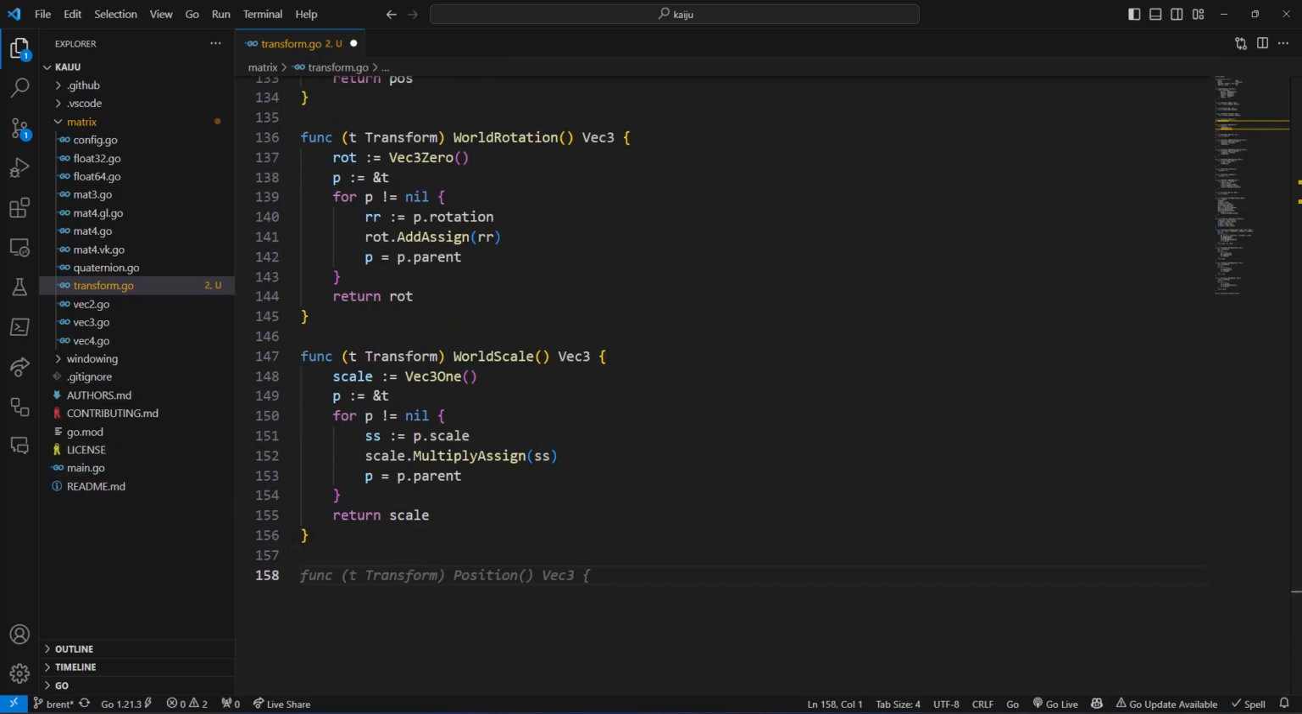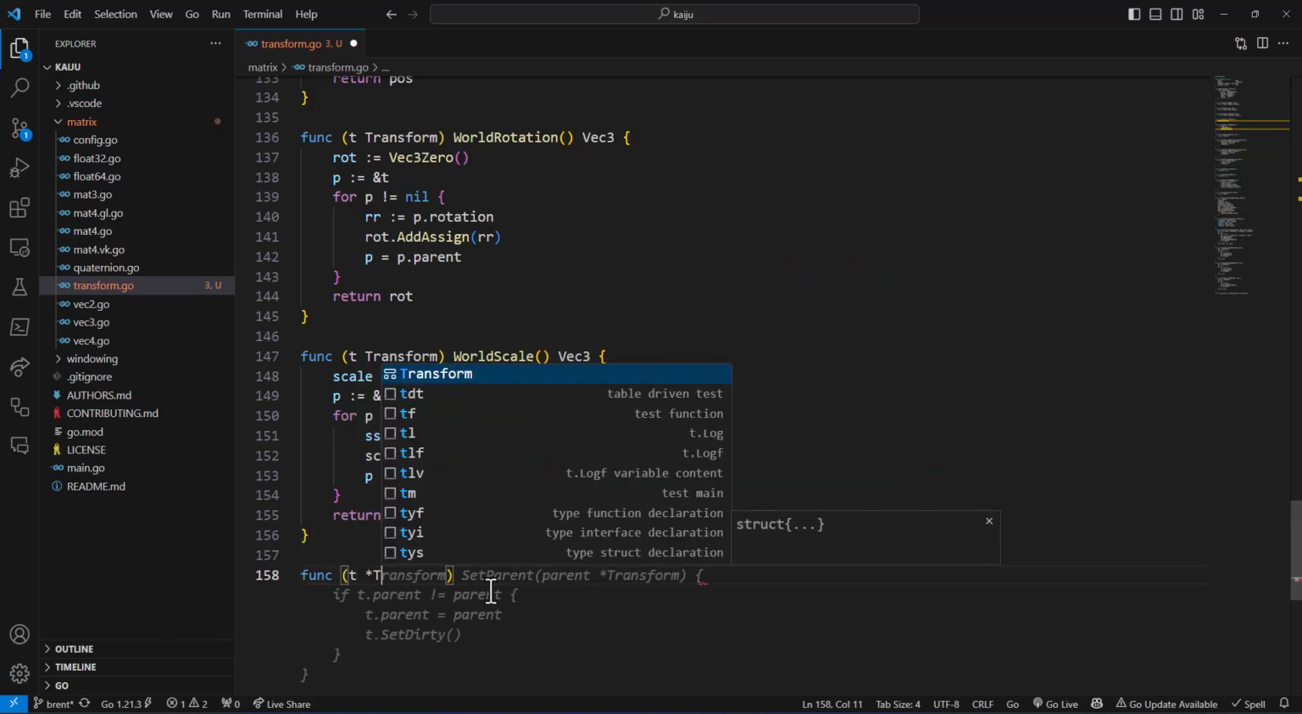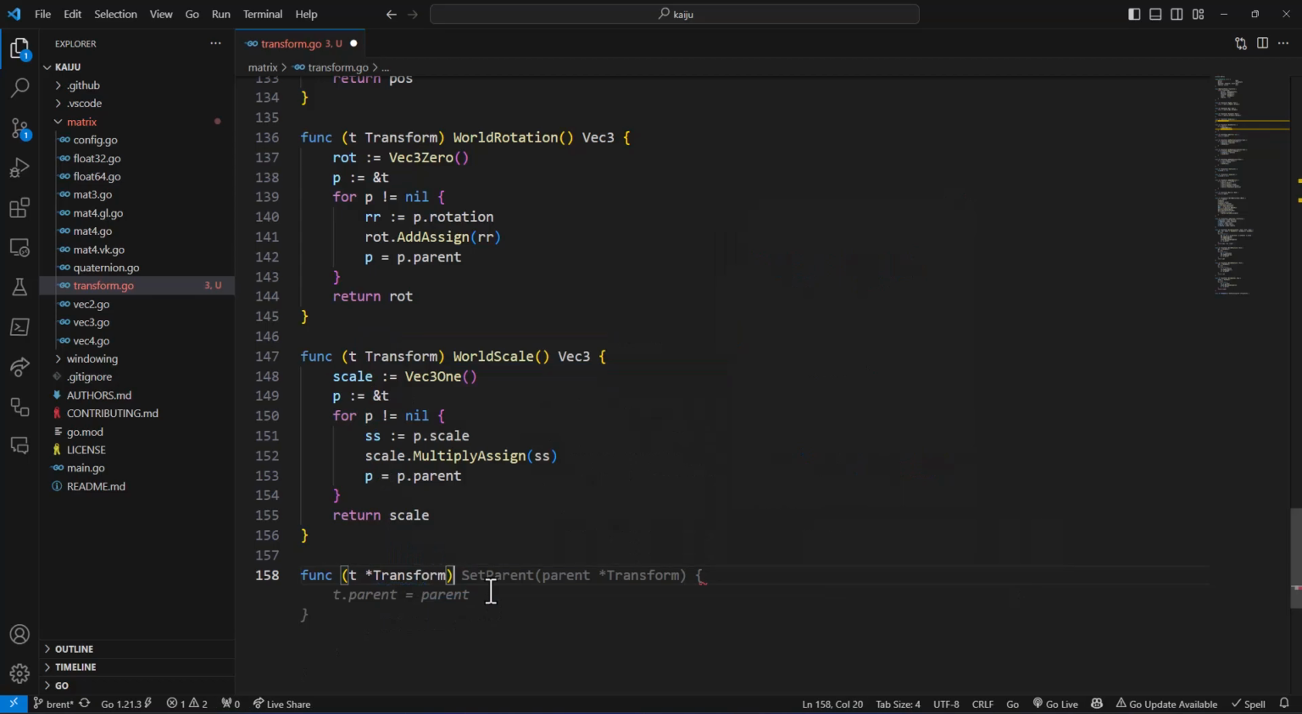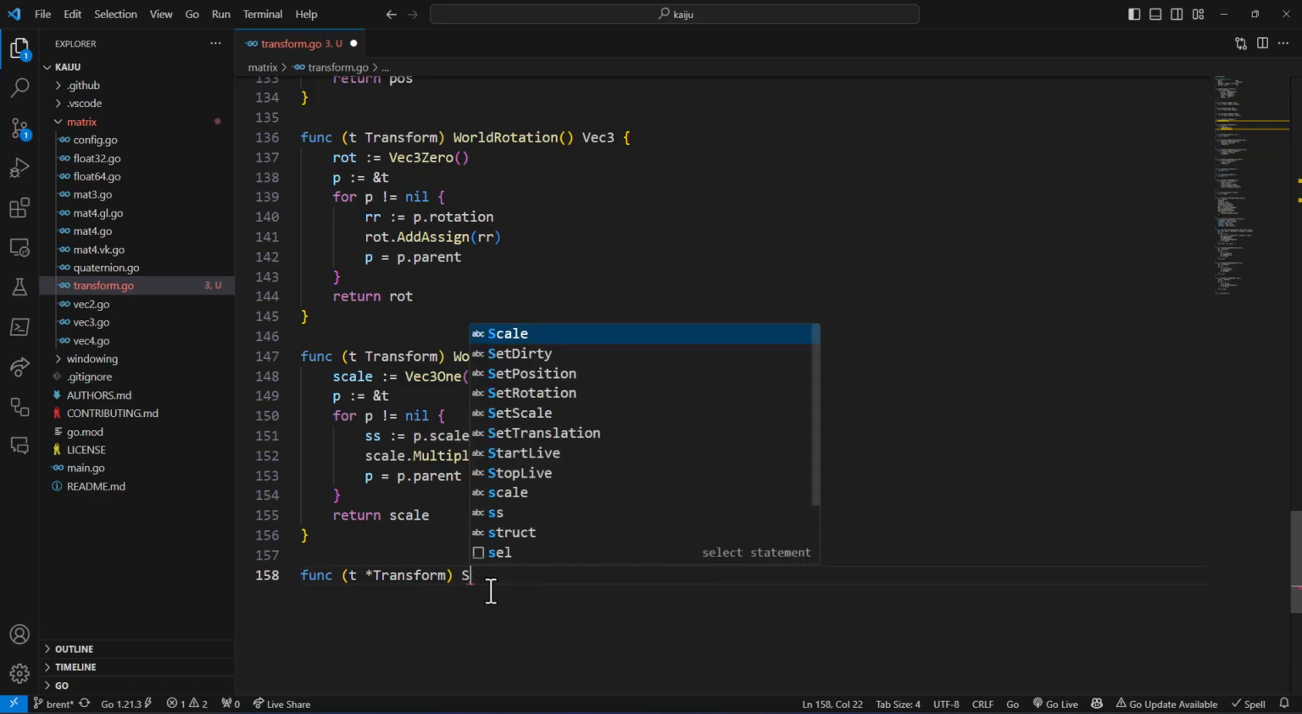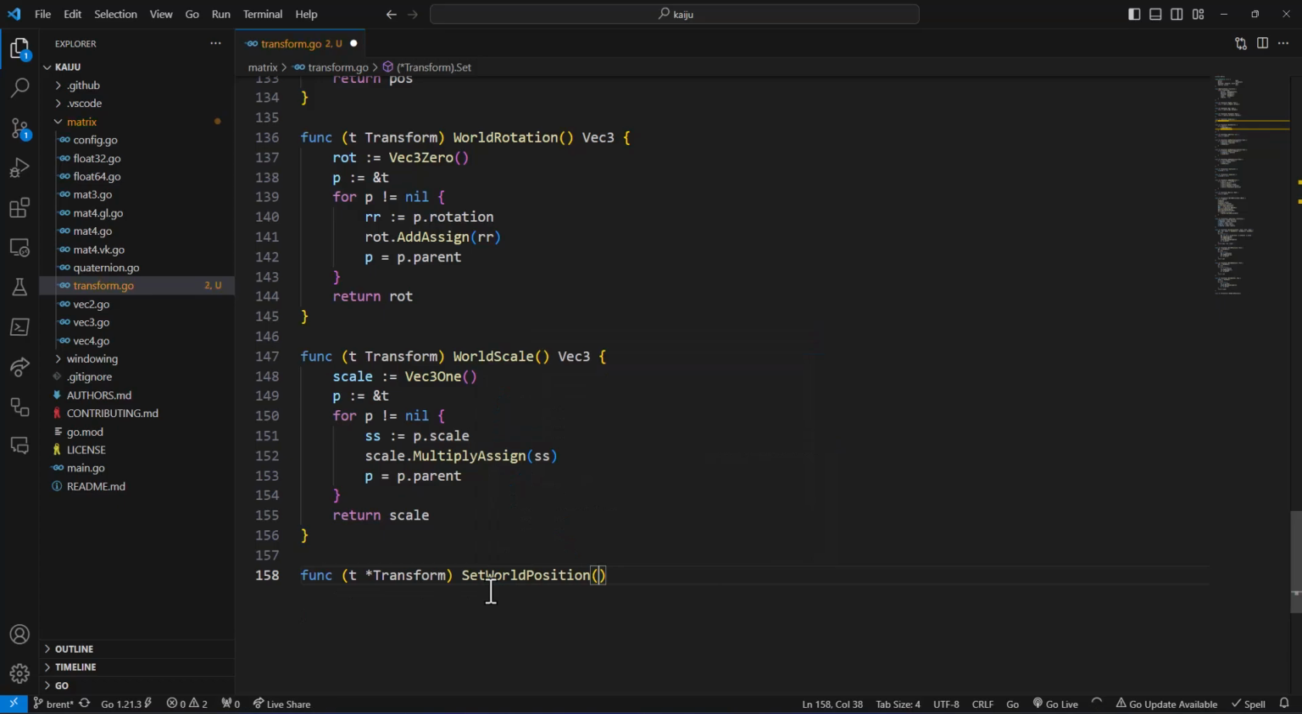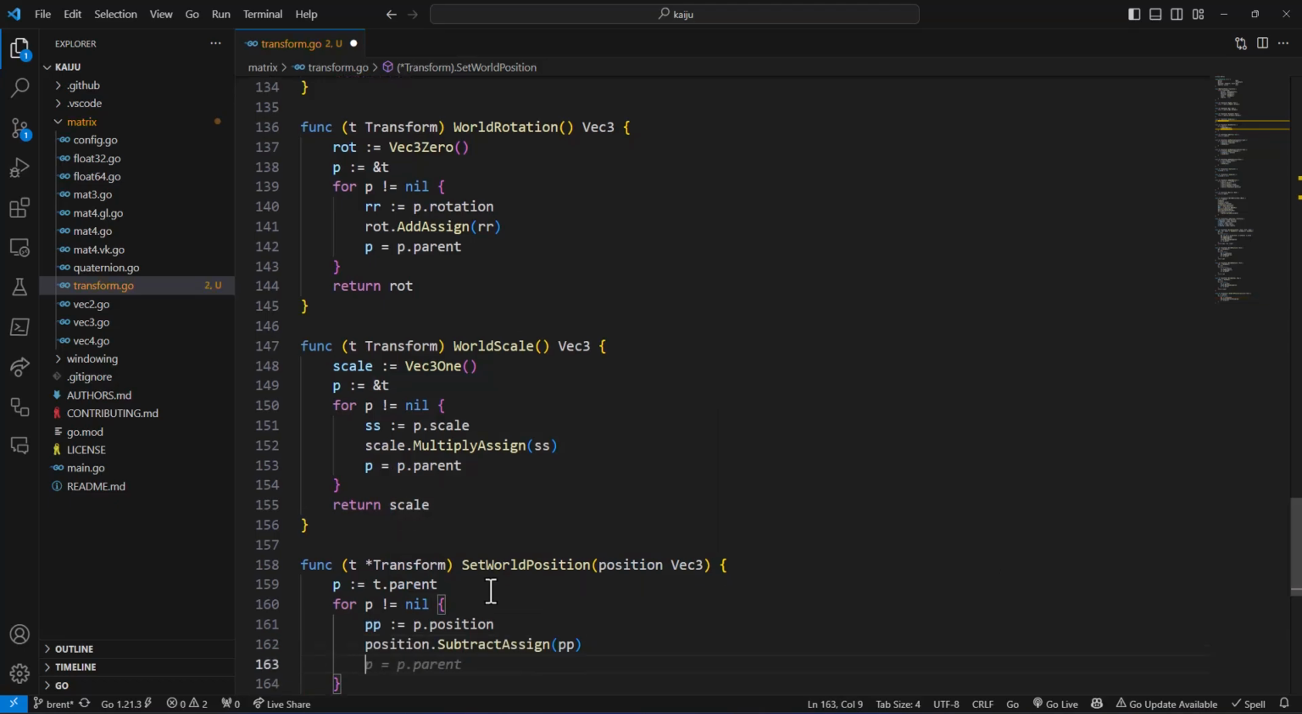And now we can set the world position, and this is just so that if we have a transform that has a parent, instead of setting its position local to the parent, which is what set position does, we can set the position of it in the world. So set world position. vec3 p is equal to t.parent. For p is not equal to nil, we're going to pp is equal to parent position, position subtractAssign, and then p is the parent.